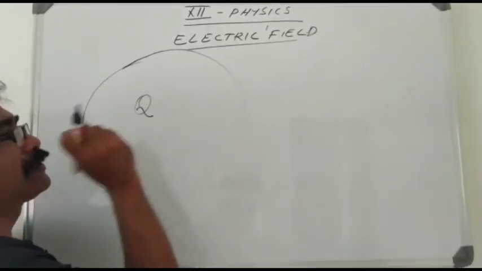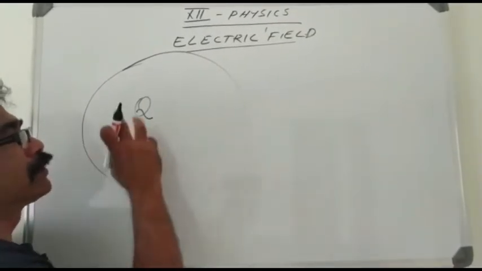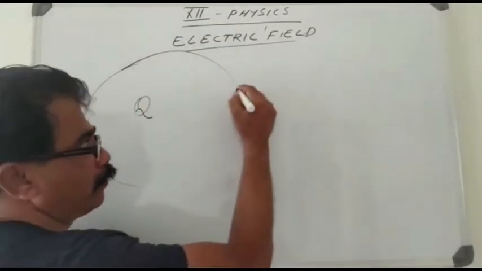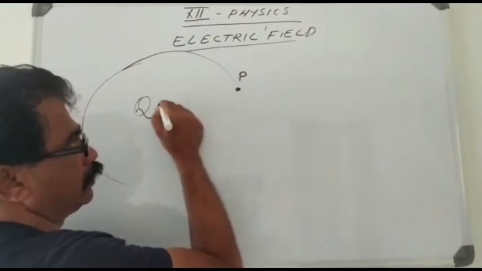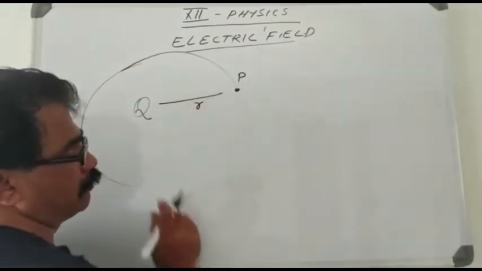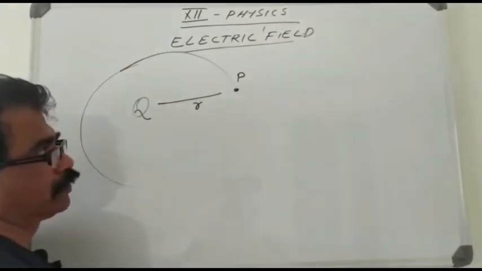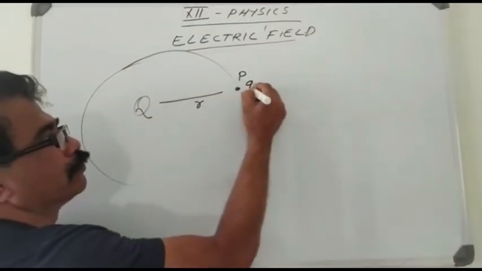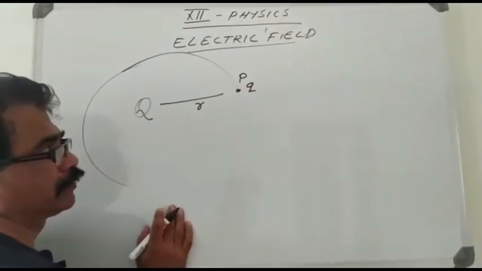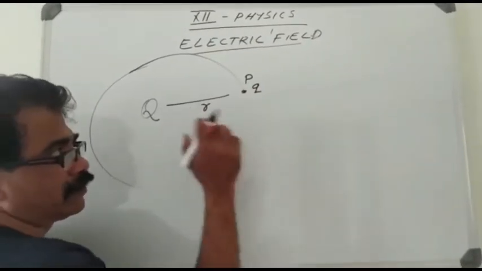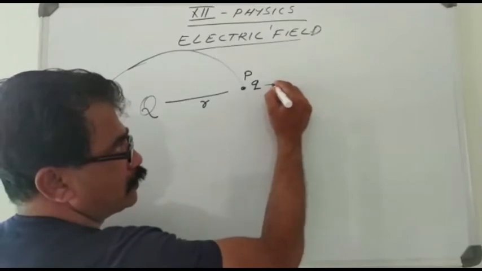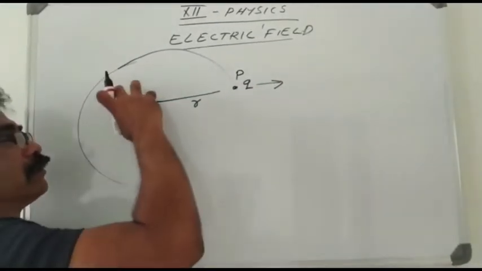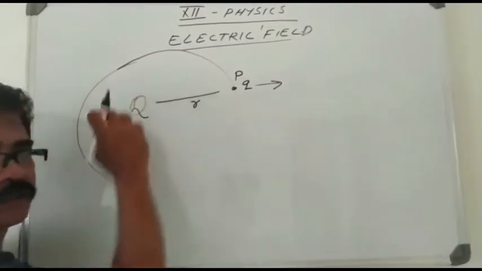Now, to test the presence of the electric field, we consider a point P at a distance r. Now we place a charge q at this point P, and if the charge q experiences a force, then we say that the charge capital Q produces an electric field.